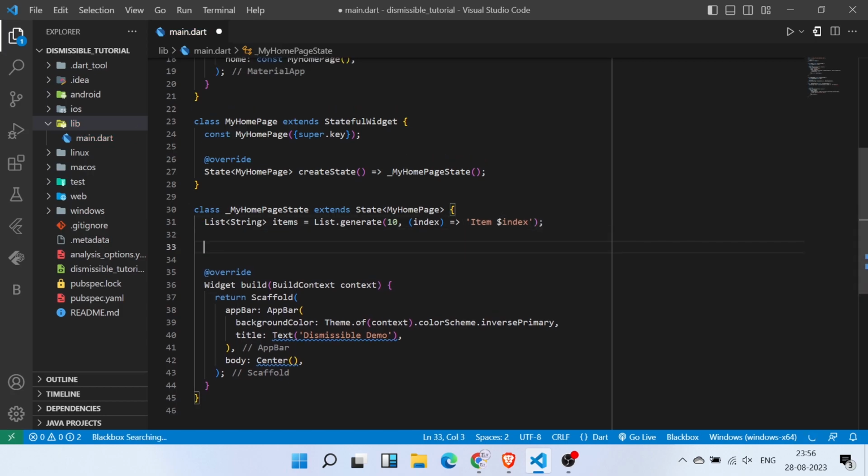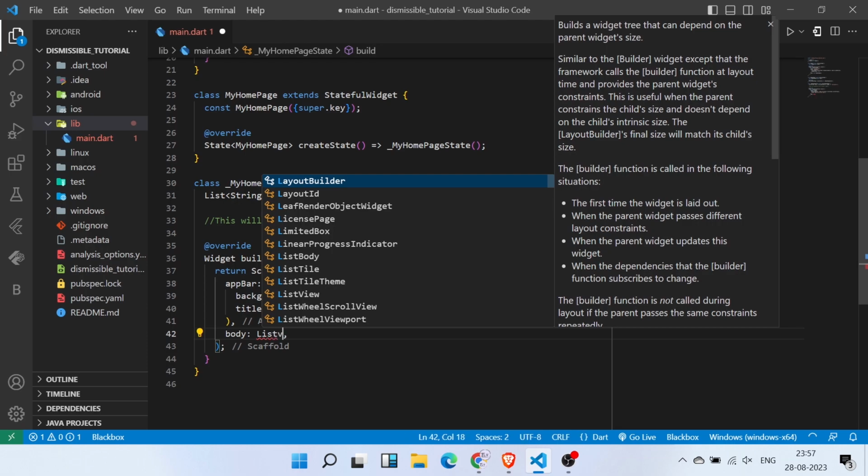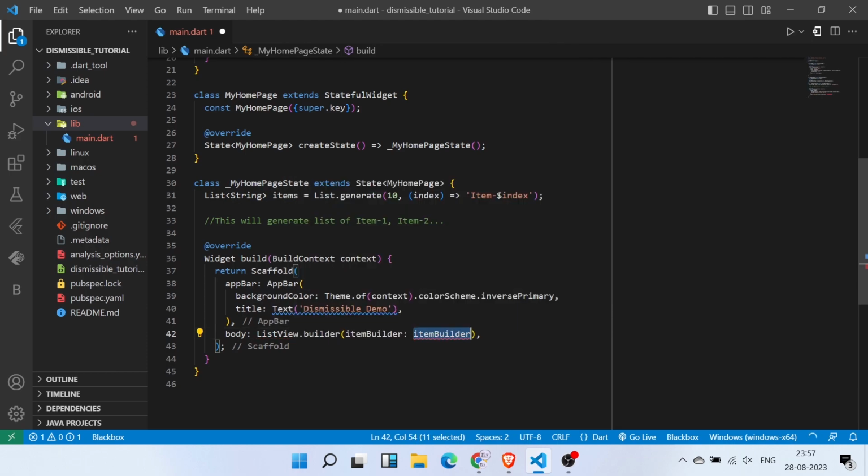I am also going to write a comment here. This will generate a list of item 1, item 2, and so on. So yeah, we have the list here. So imagine I want to delete the item, maybe item 3 from there. So to achieve that functionality, I am going to write in the body ListView.builder.